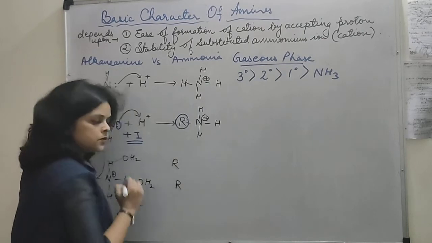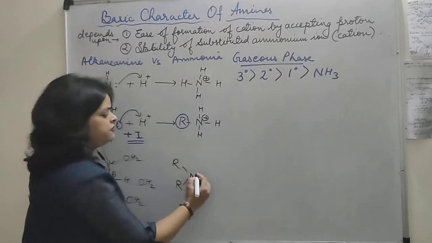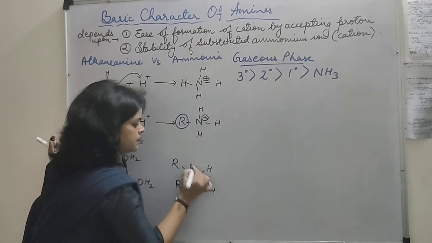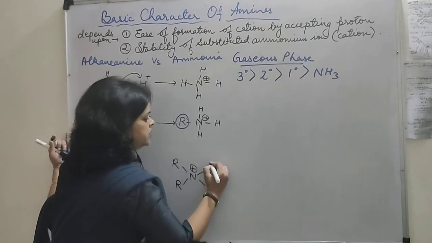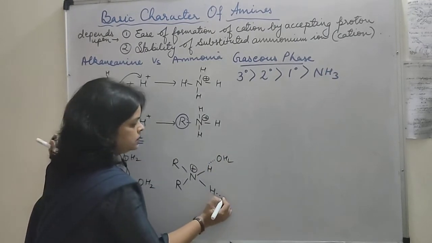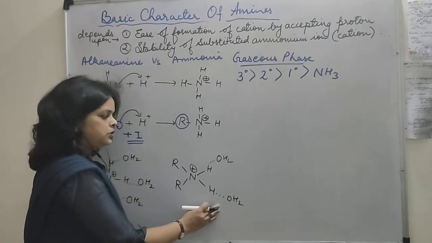R2NH2, okay, and here we had shown 3 hydrogens, it will be having 2 hydrogens, plus charge over here. So it will be having a hydrogen bond with one water molecule, and this is with another water molecule.